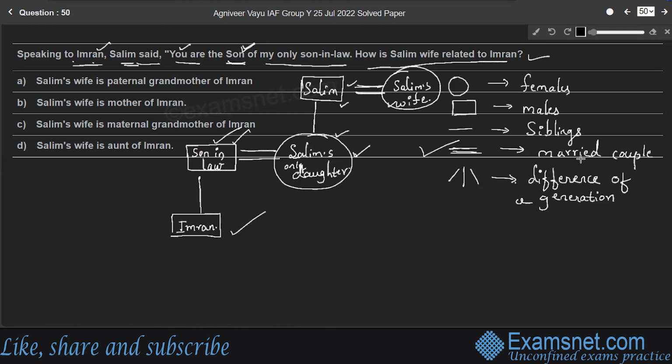Here the question is, how is Salim's wife related to Imran? Salim's wife becomes the grandmother, particularly maternal grandmother, because Salim's wife has a daughter whose son is Imran. A daughter's son becomes grandson. And for Imran, Salim's wife becomes maternal grandmother. Therefore, option C is the right answer.